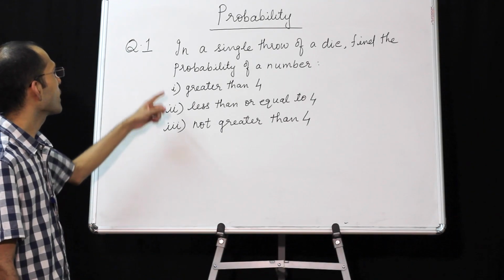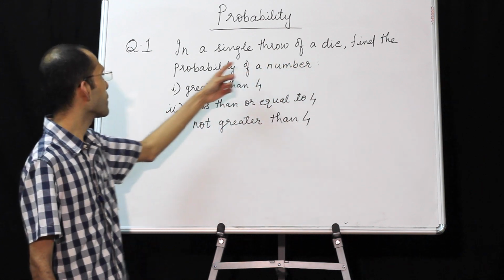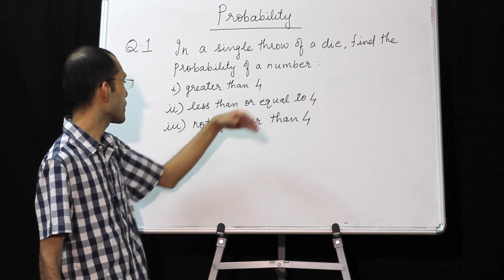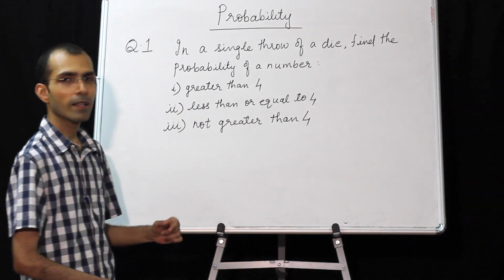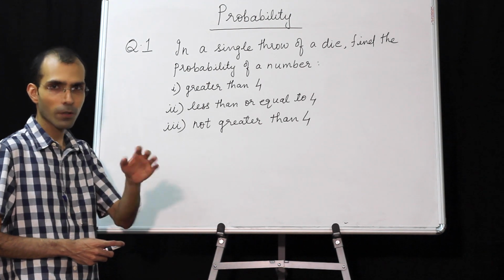Question 1. In a single throw of a die, find the probability of a number greater than 4, less than or equal to 4, not greater than 4. Let's analyze. In a single throw of a die, you might have played Ludo.